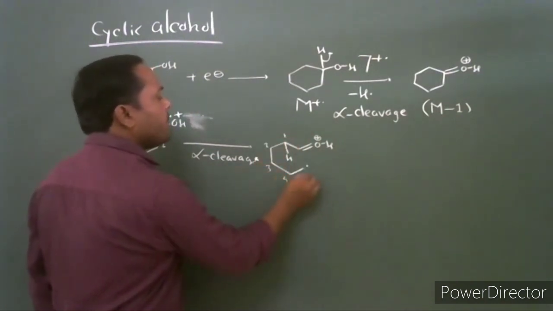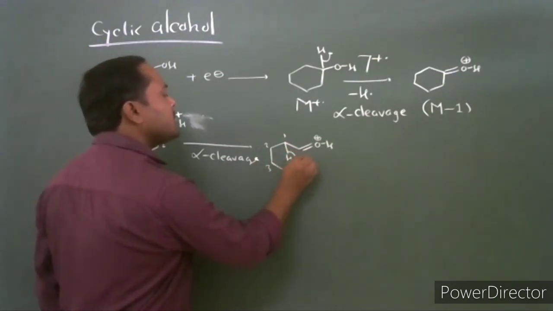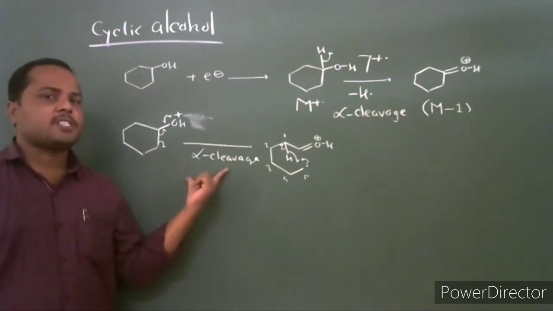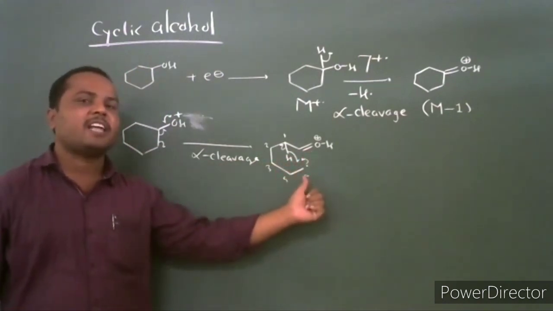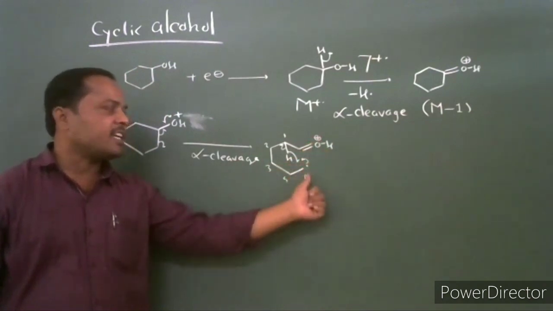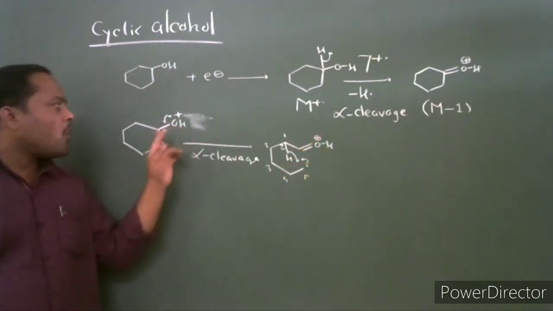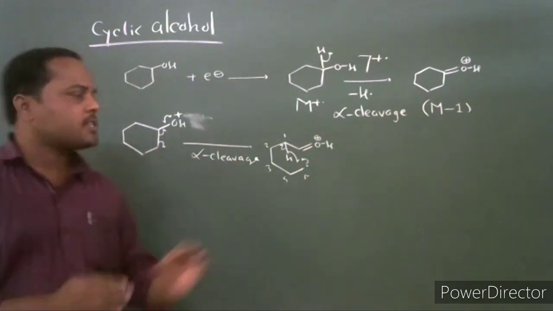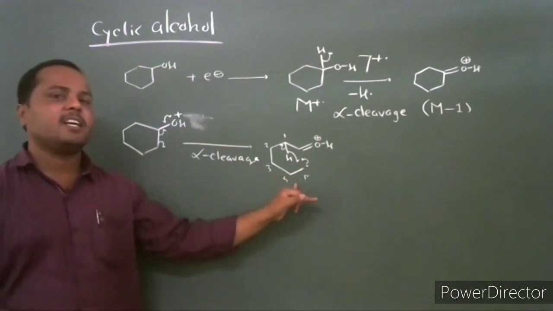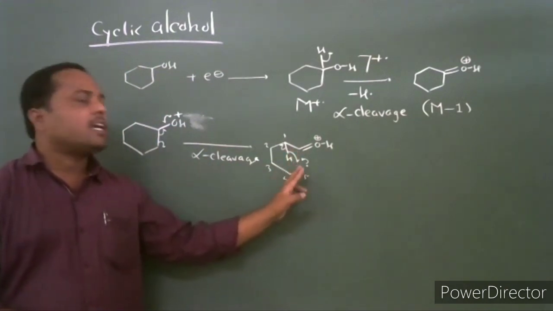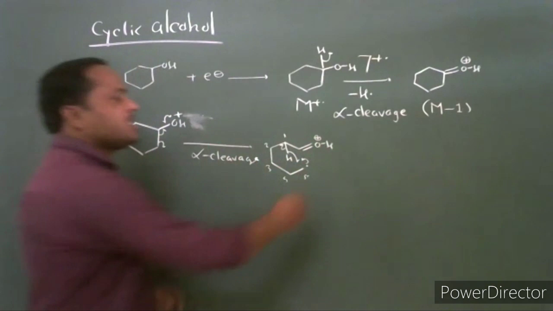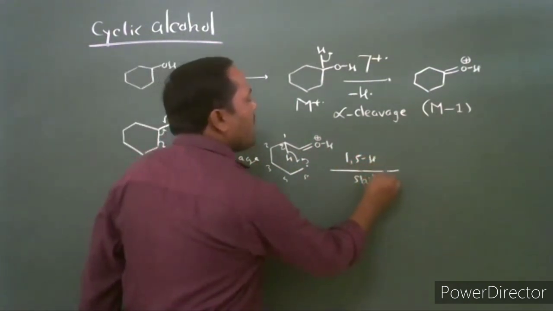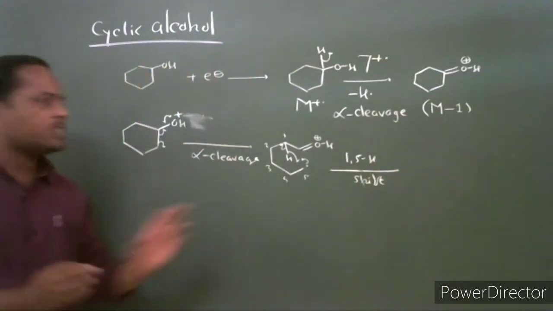Carbons 1, 2, 3, 4, and 5. A 1,5 hydrogen shift. After the alpha cleavage, there is a formation of this oxonium ion. A radical cation is formed. It is a cation and radical. The bond next to the hydroxy group undergoes cleavage. It is alpha cleavage, and a radical cation is formed. This radical cation undergoes a 1,5 hydrogen shift.